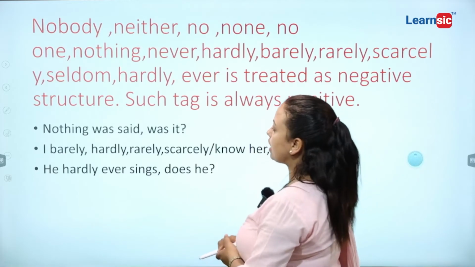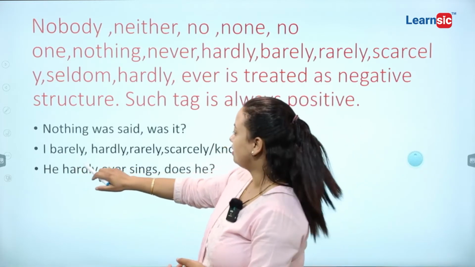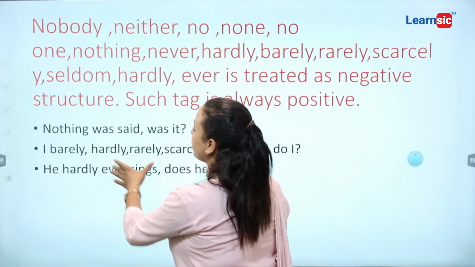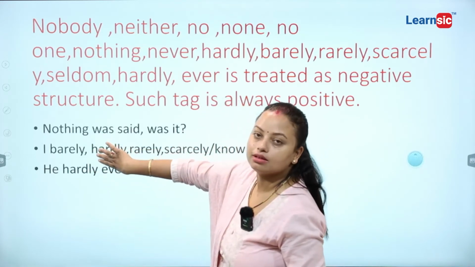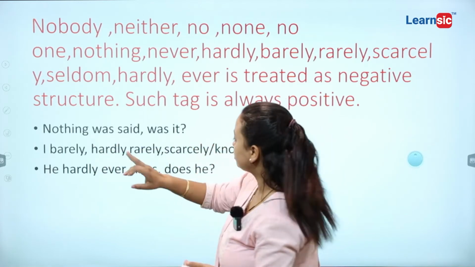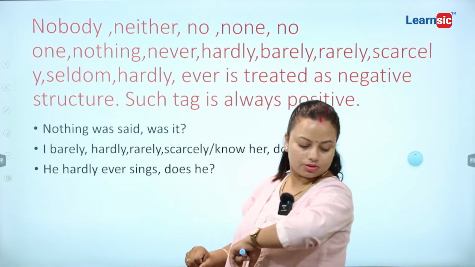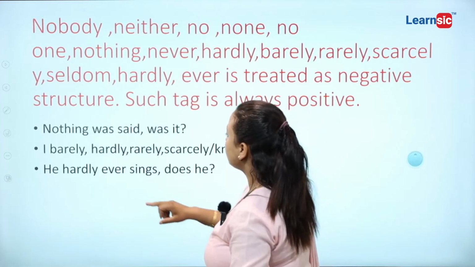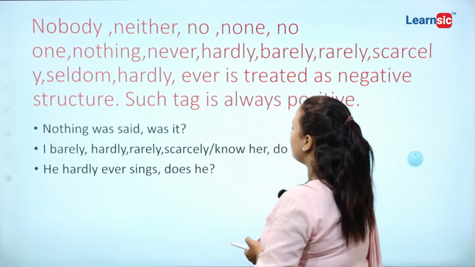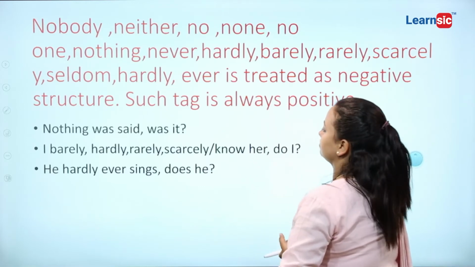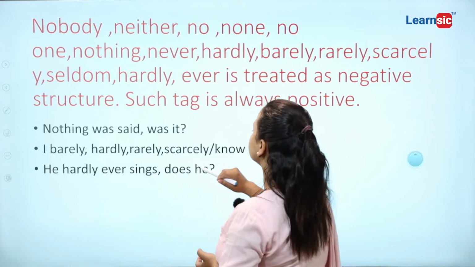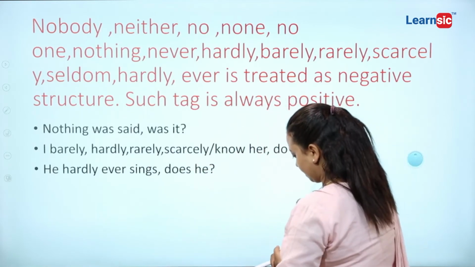So, I barely, or hardly, or rarely, whatever. You need to choose one. There might be barely, there might be hardly, or there might be rarely. Okay, it may come: barely, hardly, rarely, scarcely. Now, know her. I barely, hardly, rarely, scarcely know her.